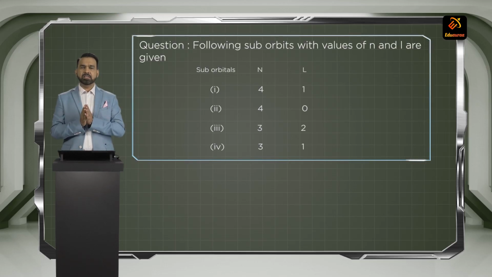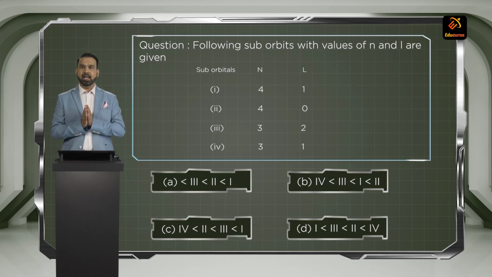Next question. The following subshells with the values of n and l are given. Let us see one by one choice. You have to find out the subshell to which the electron belongs and then decide the energy levels.